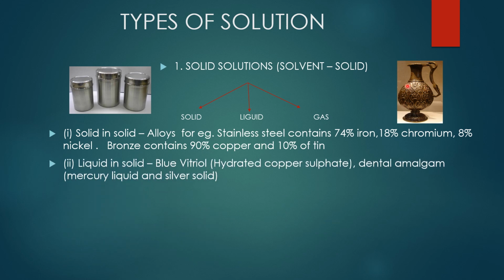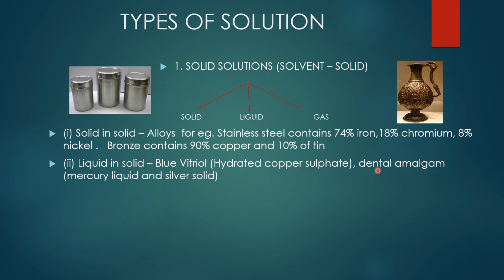Coming to the next one, liquid in solid. That is, liquid is solute, solid is solvent. In solid, liquid will be there. What is the example? Blue vitriol, which is nothing but hydrated copper sulfate. In the copper sulfate, water molecules will be there.